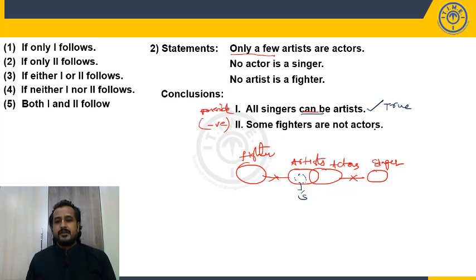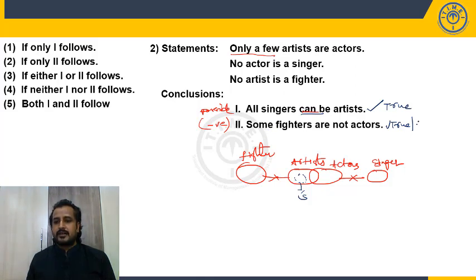Now what is the second statement? Some fighters are not actors. Here are the fighters and here are the actors. Now, some fighters are not actors. Yes, it is true in the basic diagram, but it is a negative conclusion. When the negative conclusion is true, we will draw the alternate diagram. What is the alternate, complementary or opposite pair of these?